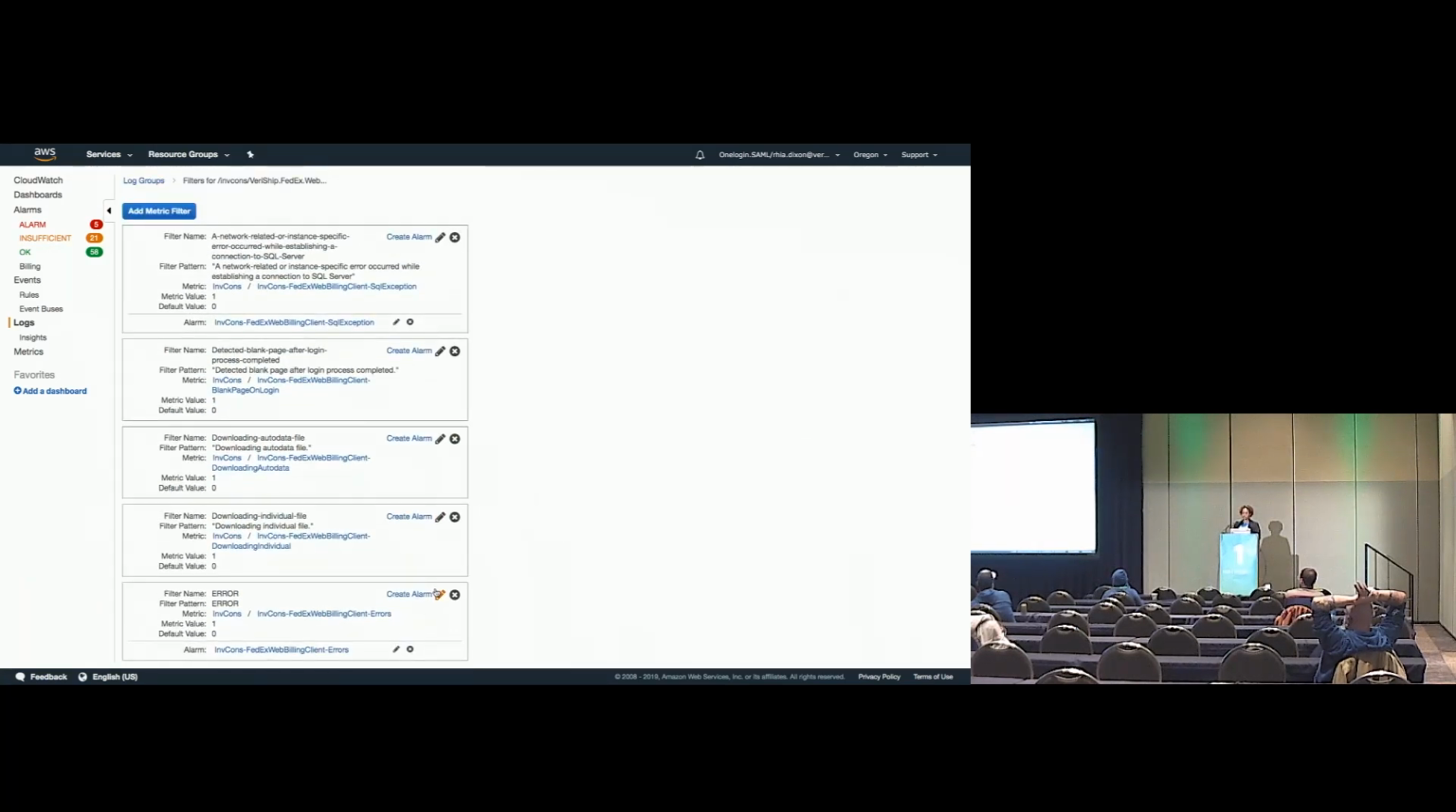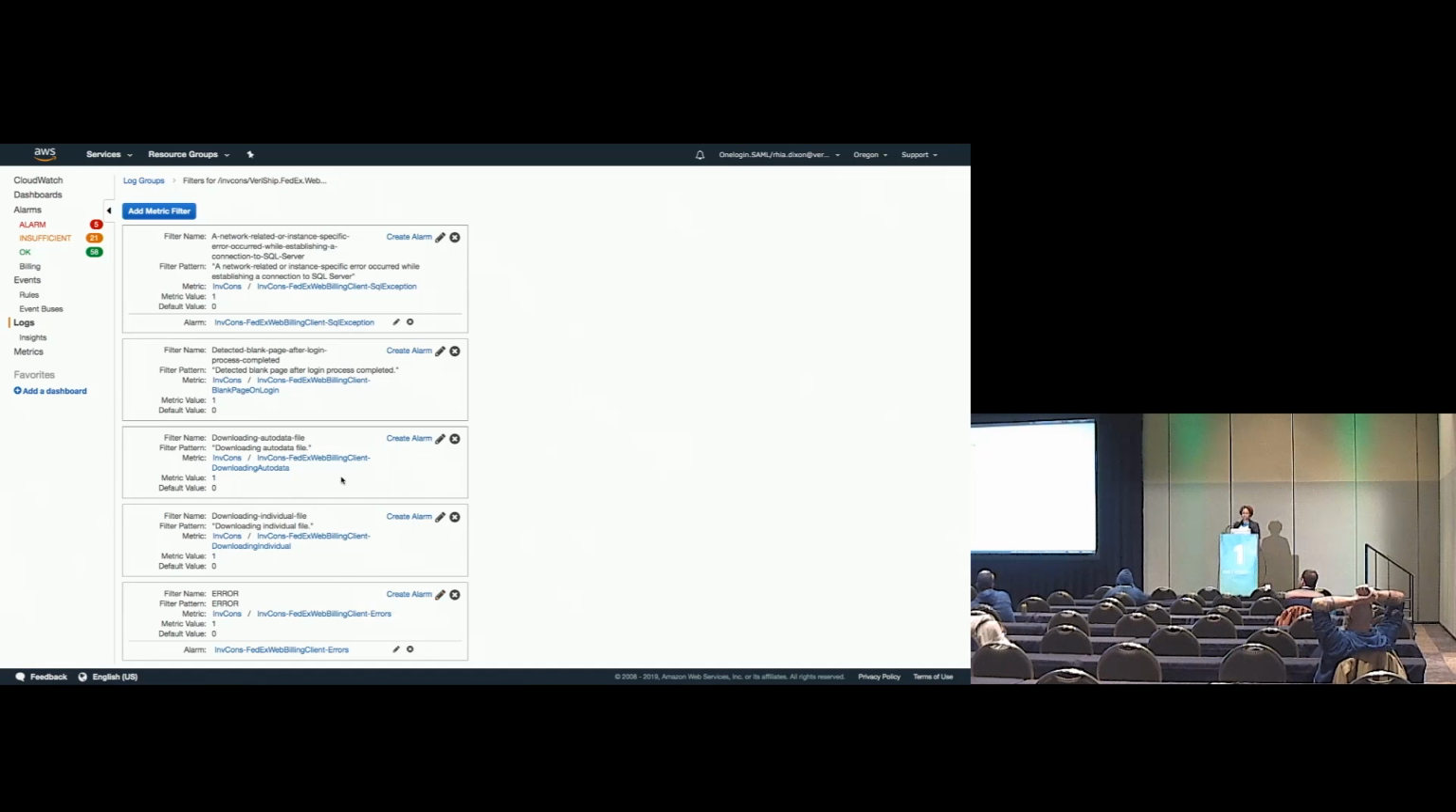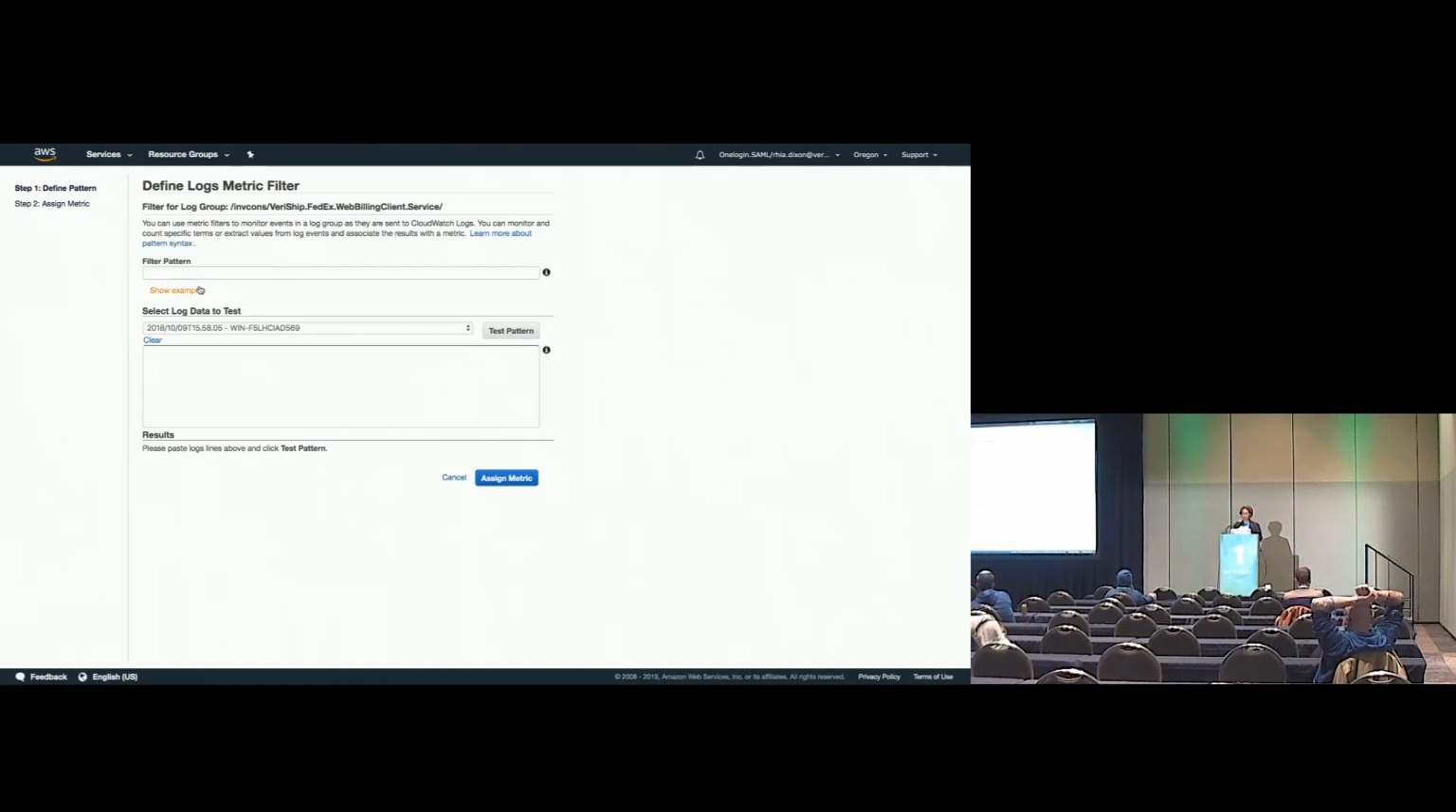So you don't have to use Terraform in order to do it. We just do it because for us it's a little bit easier and faster to just Terraform init, Terraform apply, and ta-da, we've got metrics and filters and alarms. But you can add the filters here, and you can figure out what your test pattern is. It'll pull up sample data at some point.